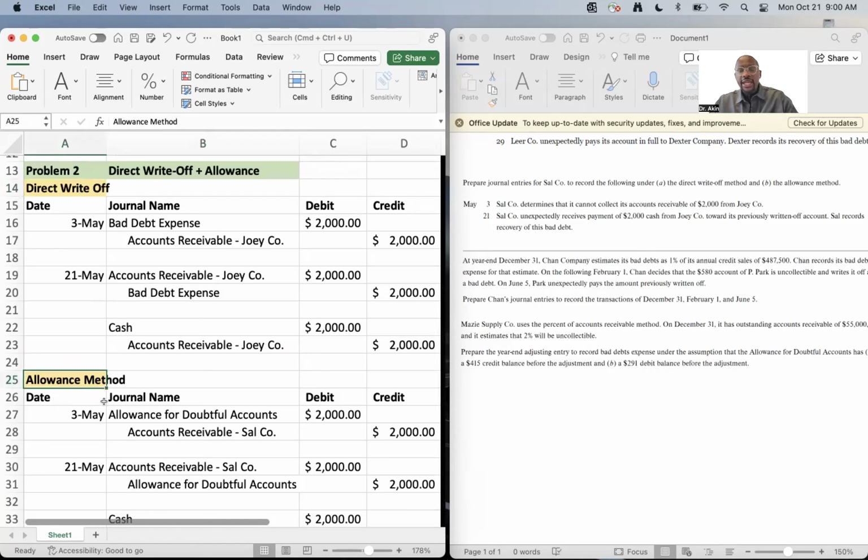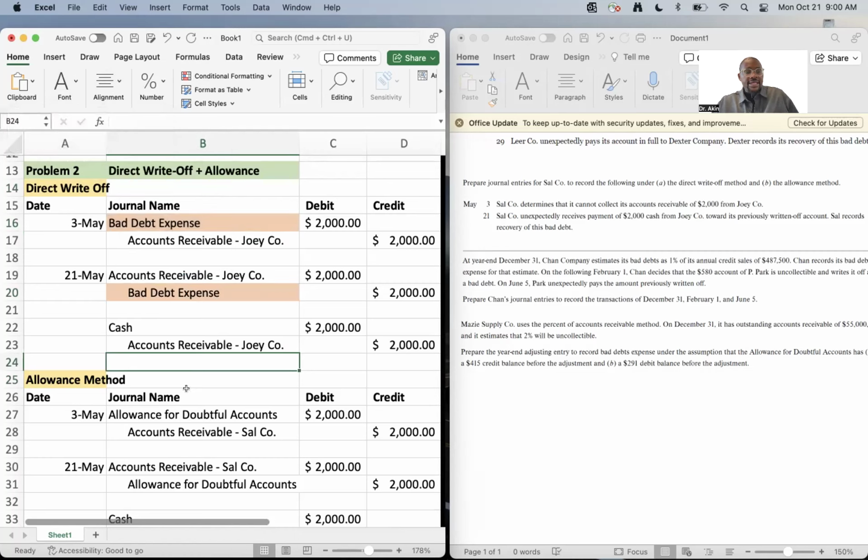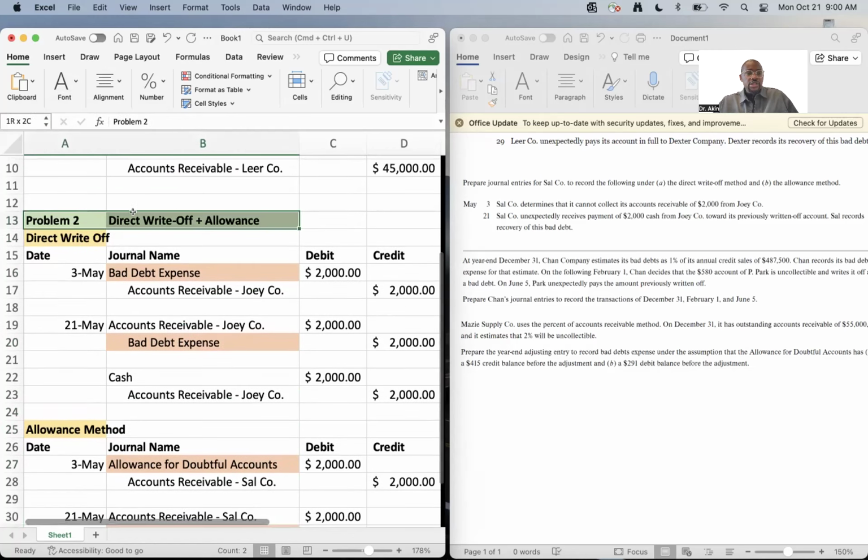And that small difference, my friends, is that for direct write-off, we're using bad debt expense, but for the allowance method, we're using allowance for doubtful accounts. The position does not change. The only thing that changes is the account name. So hopefully you pay careful attention to that, so that you can ensure that you do well there.